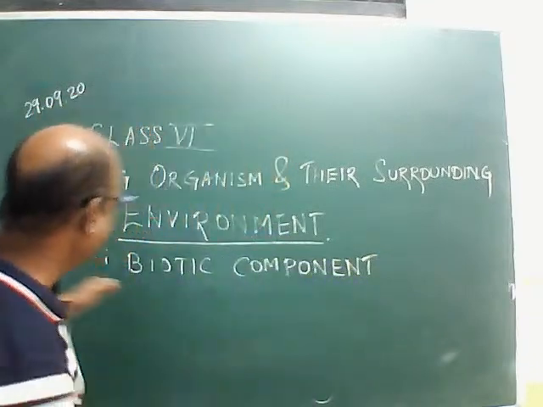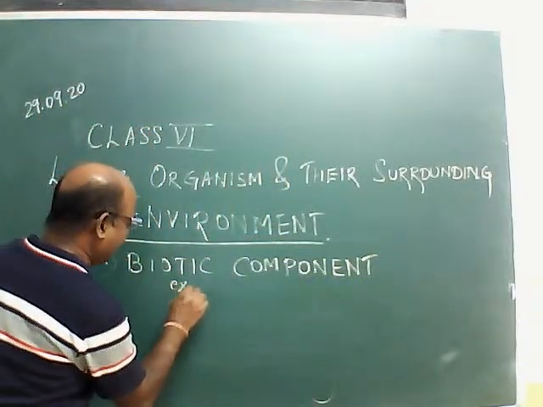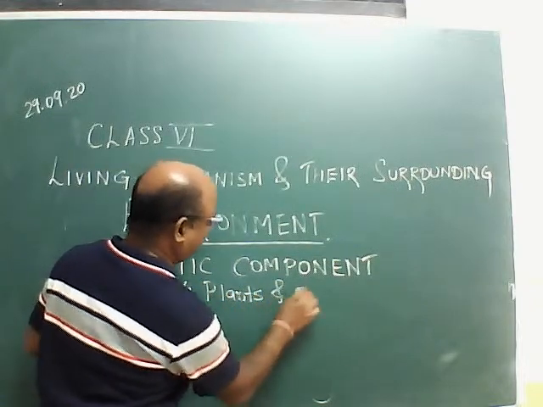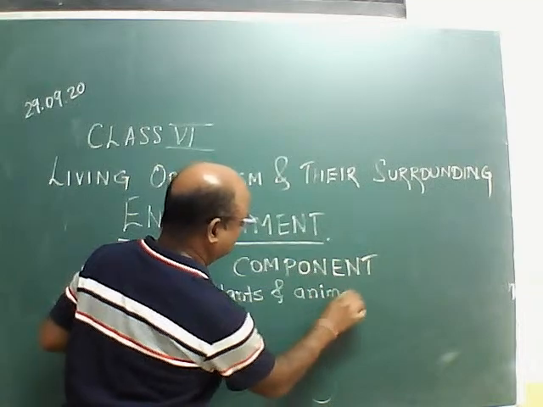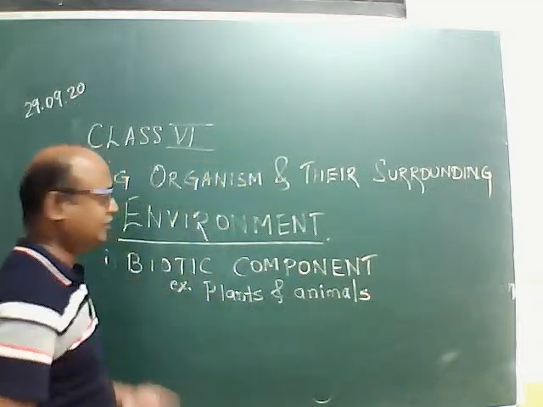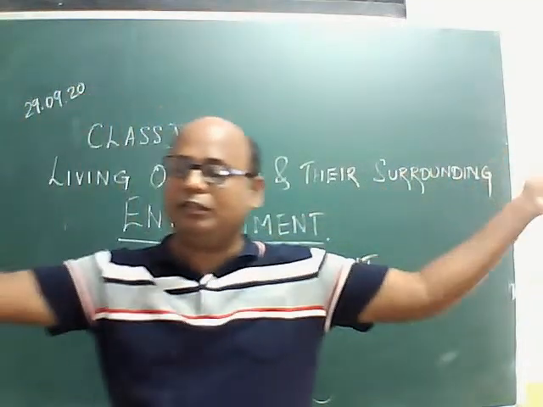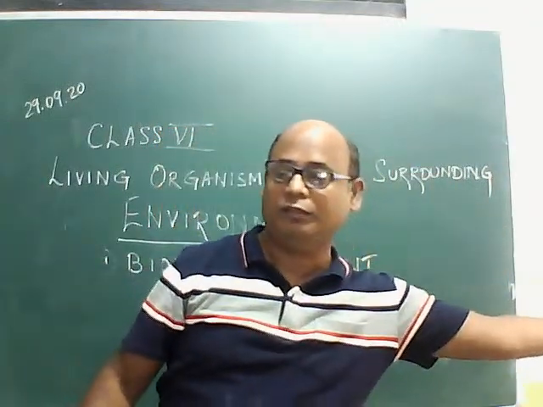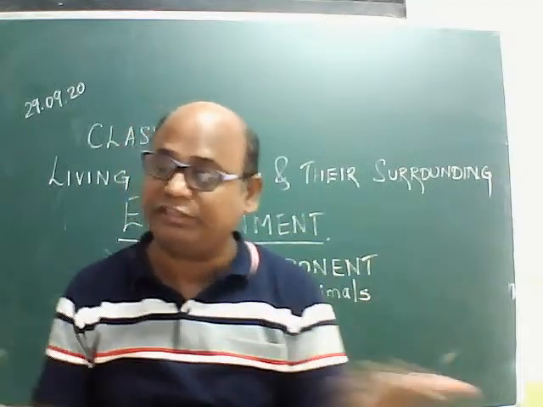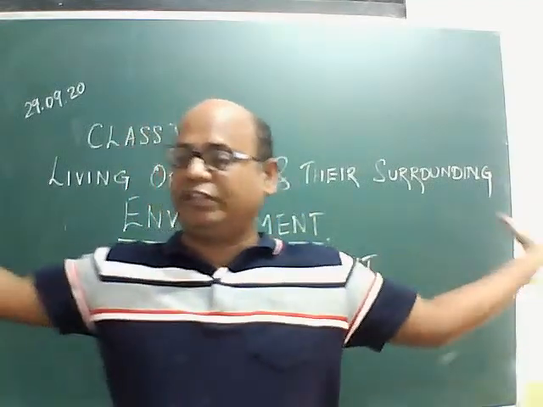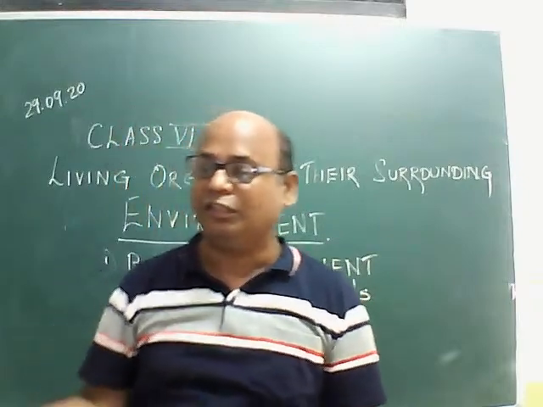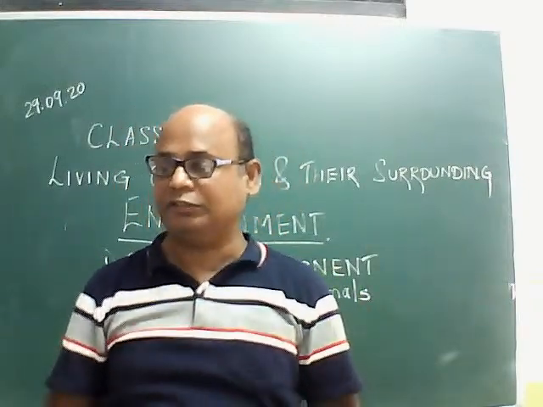So we will write this example, plants and animals. At the same time, I already gave you example. Many things are there which are non-living. Soil, very important natural resource, is non-living. This air, life is possible only due to this, it's a non-living thing.